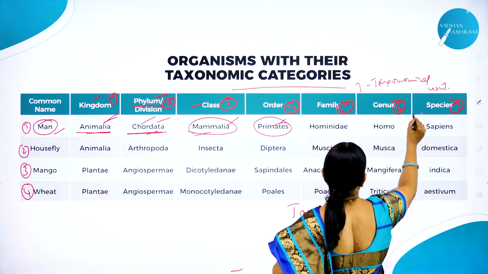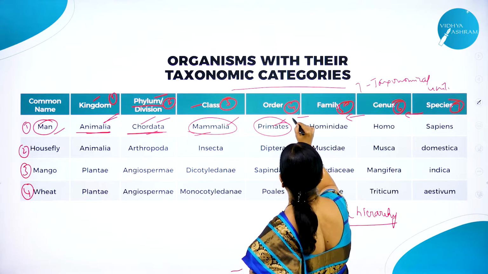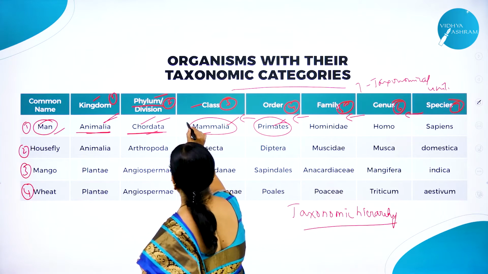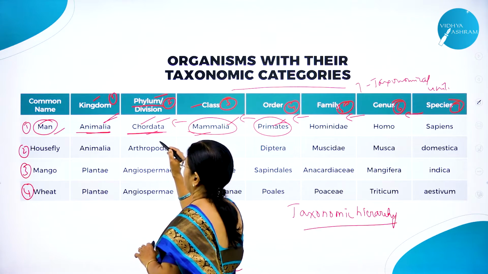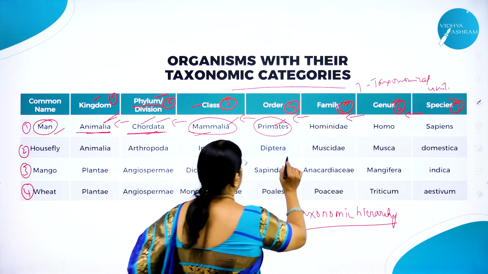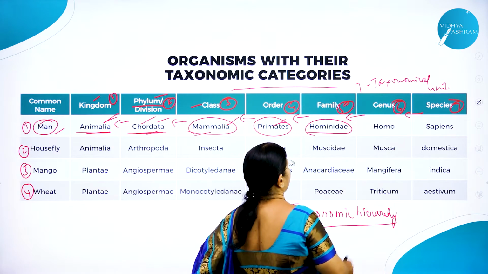I told you, no? Similar group of species make a genus. Similar group of genus make a family. Similar group of family make an order. Similar group of order make a class. Similar group of class make a phylum or a division. And similar group of phylum make a kingdom. So primates, Hominidae. We belong to which family?